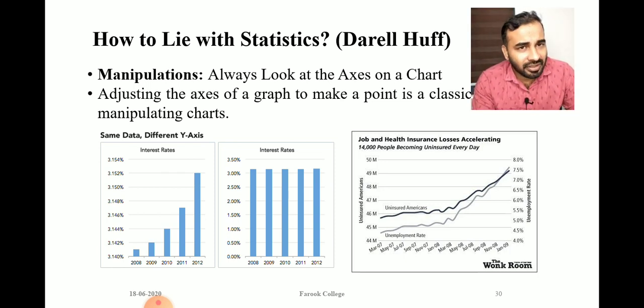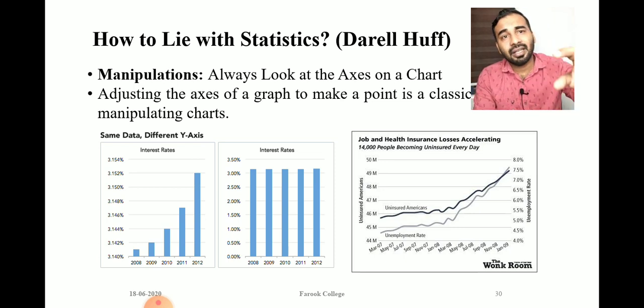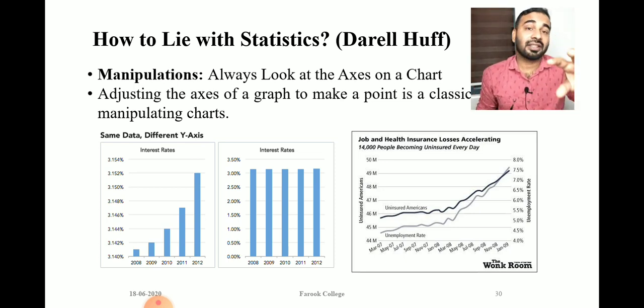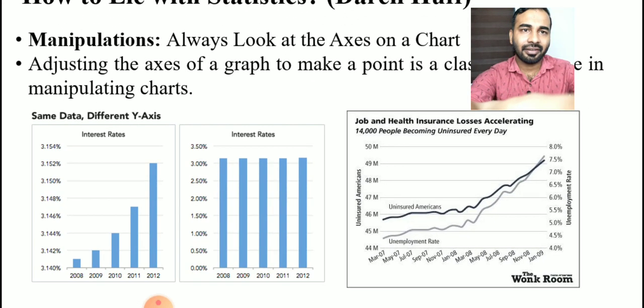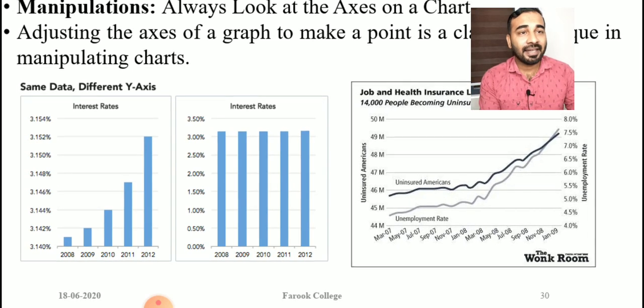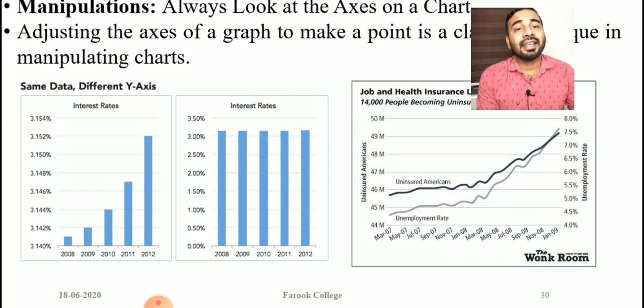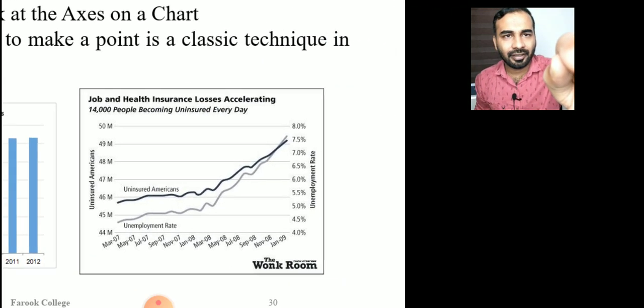So if we want a good understanding of the graph, or want to detect manipulation of the graph, we need to look at the axis of the graph. Using this way we can easily manipulate the graph and easily cheat the public.